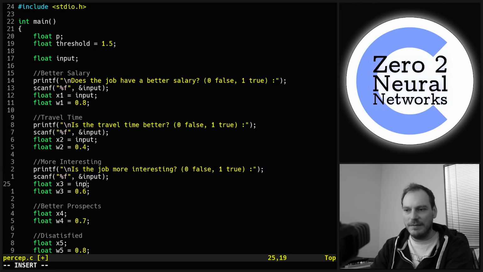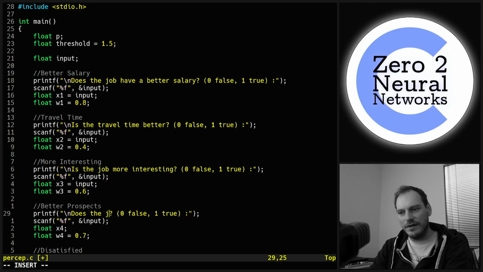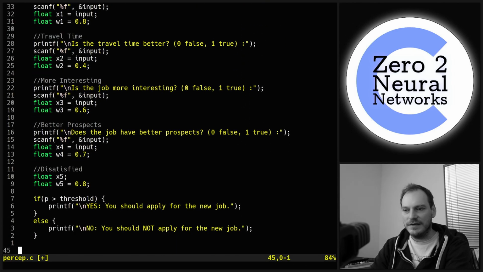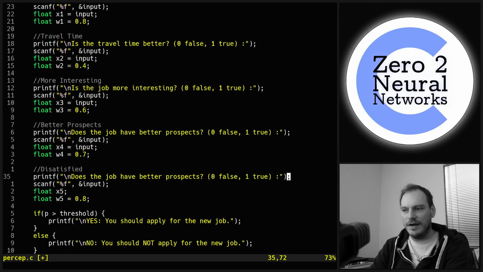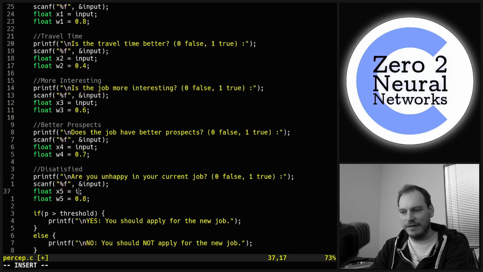And then once again, we can make that equal to the input. Better prospects. We're going to ask, does the job have better prospects? And we make x4 equal to the input. And the last one, dissatisfied, where we can write, are you unhappy in your current job? And we make x5 equal to the input.